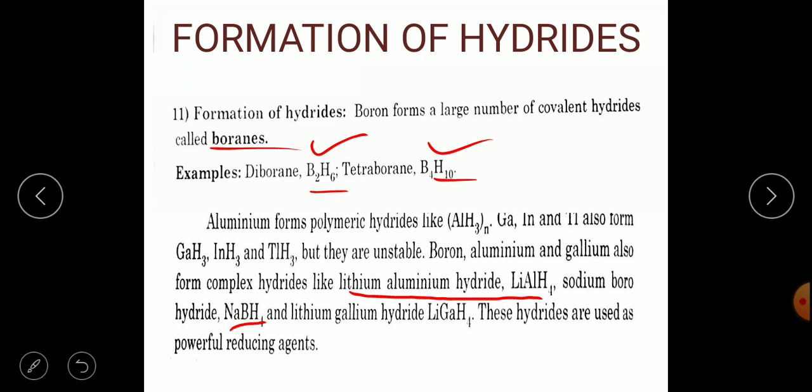sodium borohydride, lithium gallium hydride, and these are used as powerful reducing agents. We have already studied that the powerful reducing agents are lithium aluminium hydride, sodium borohydride, etc.